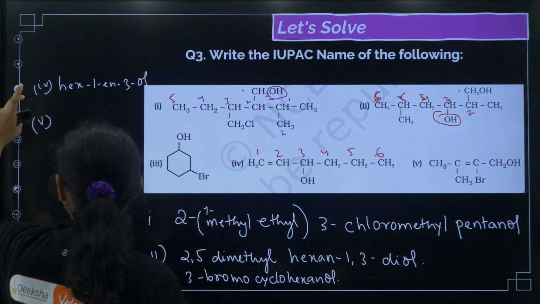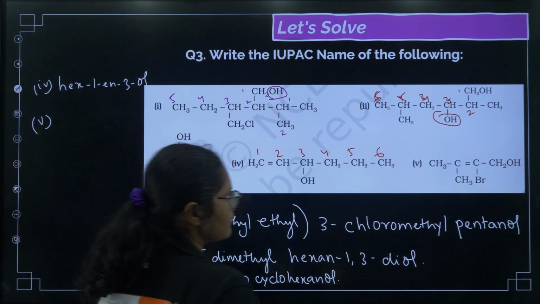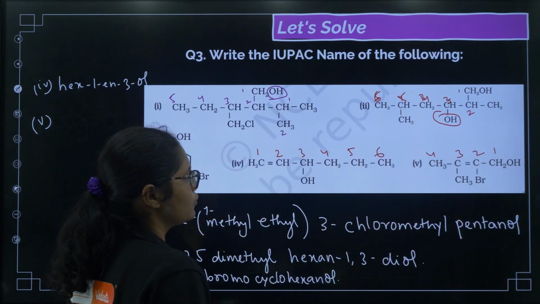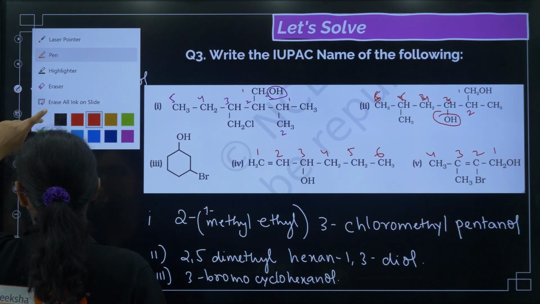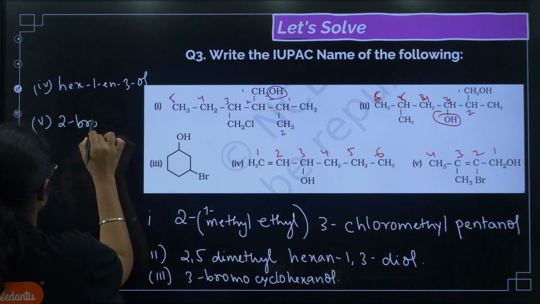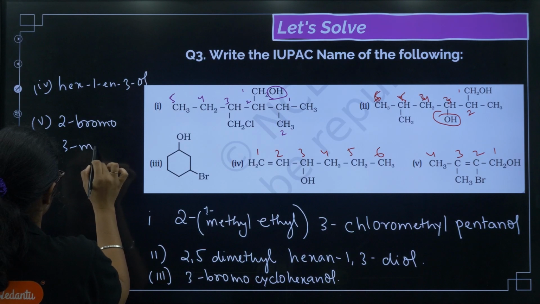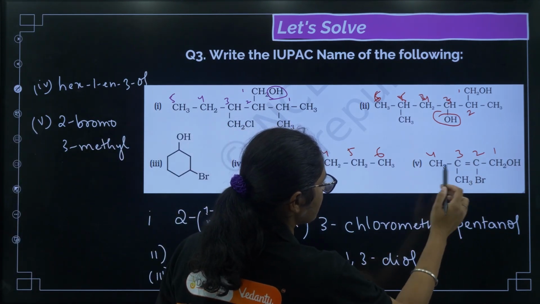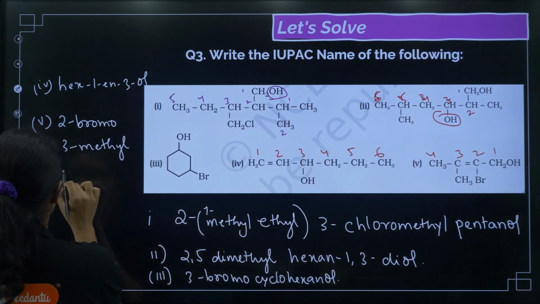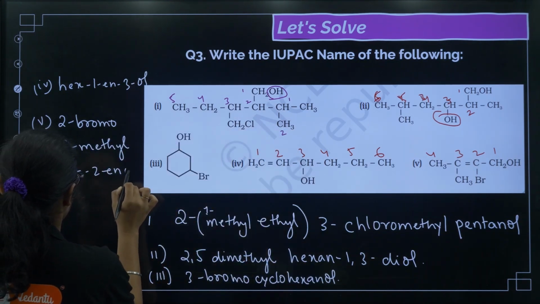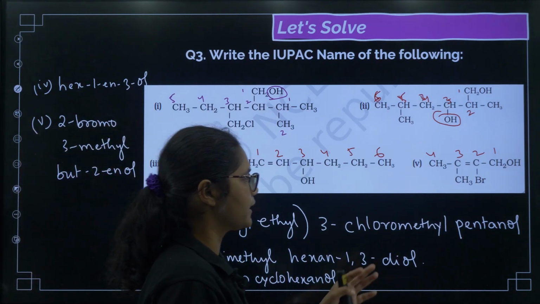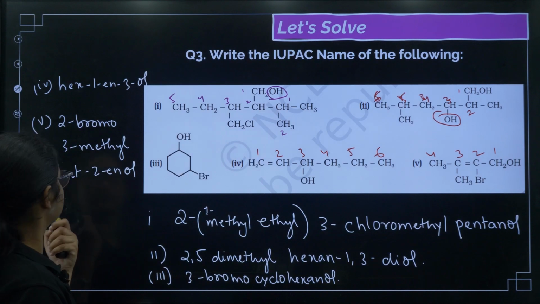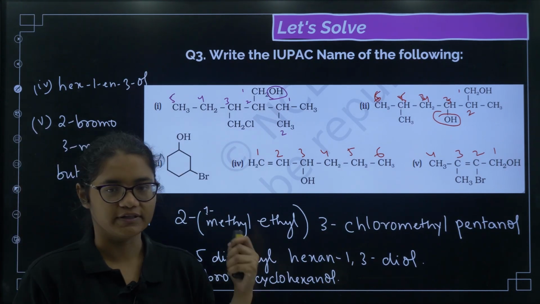Okay, next one again we need to do numbering. We should give the least number to the alcohol, 1, 2, 3 and then 4, right? So we can write 2-bromo 3-methyl, 2-bromo, alphabetical order, right? The substituents should be written in alphabetical order. So 2-bromo 3-methyl but-2-en-ol, right? The ending should again be with OL. Clear? Okay. So yes, like this we can write the IUPAC names of these compounds.